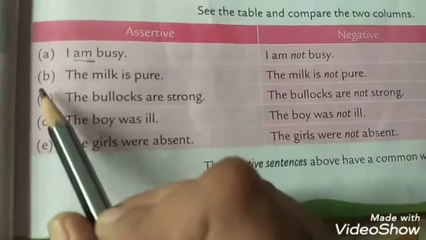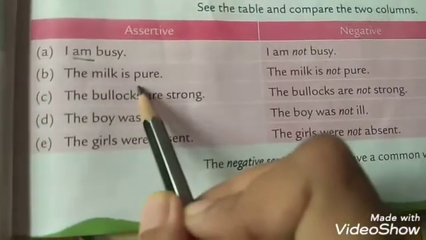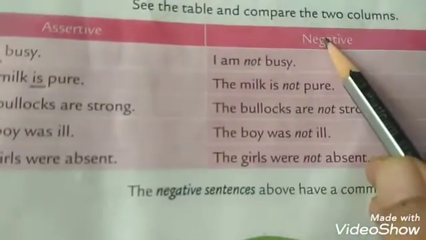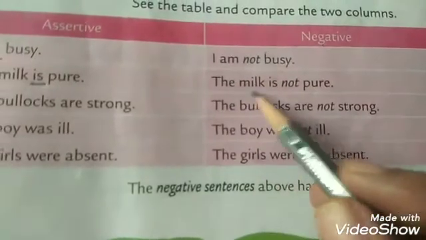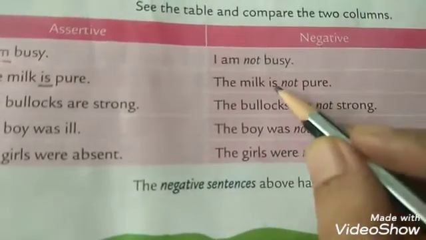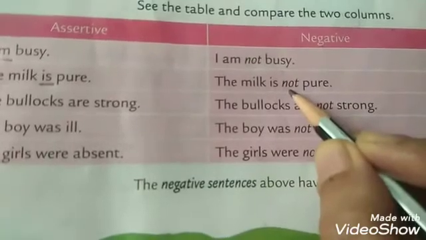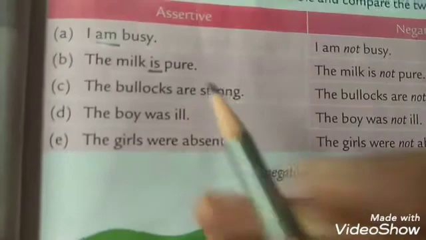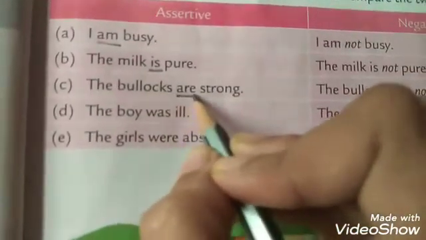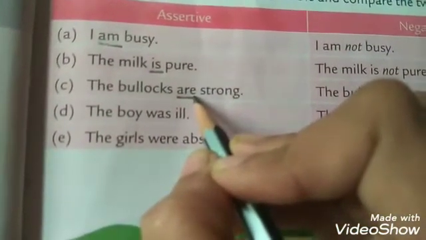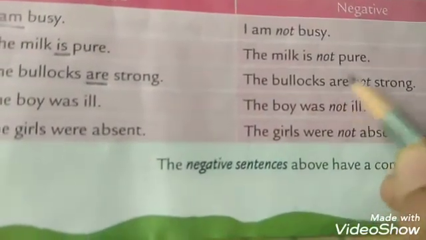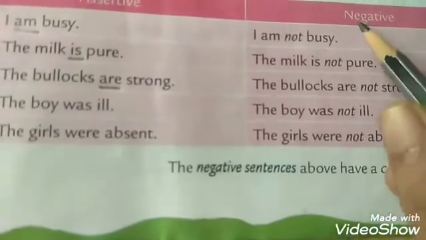Okay, now see the second sentence. The milk is pure. Here the helping verb is. Yes, so when we have to change it into negative, we will write the milk is not pure. Again, see, after the helping verb, we are adding not. Okay. See the third one, the bullocks are strong. Here the helping verb is are. So when we change into negative, it becomes the bullocks are not strong. After are, we are adding not to make it negative.